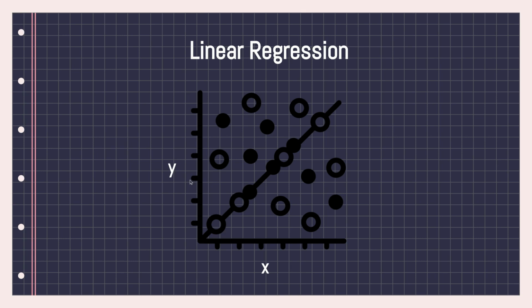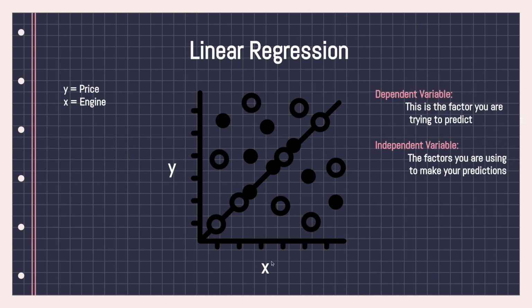Something very similar to this, right? I think maybe you also did this in high school or primary school. I don't know. So that's basically what linear regression is. We call this one the independent variable, and we call this one the dependent variable. The dependent variable is the factor you are trying to predict, in this case the price of the car, y. The independent variable is the factor you are using to make the prediction, in this case the size of the engine, x.